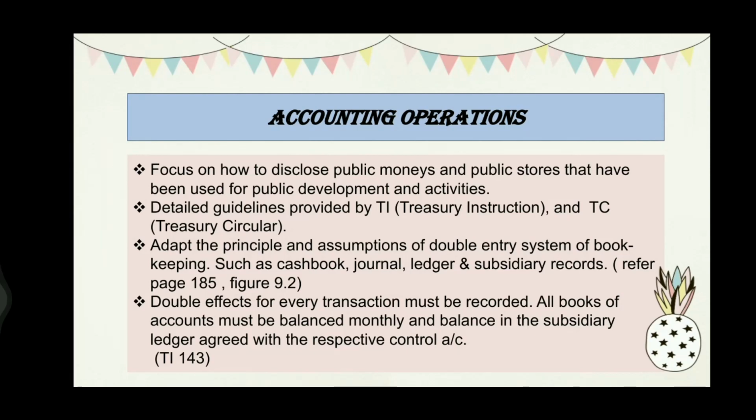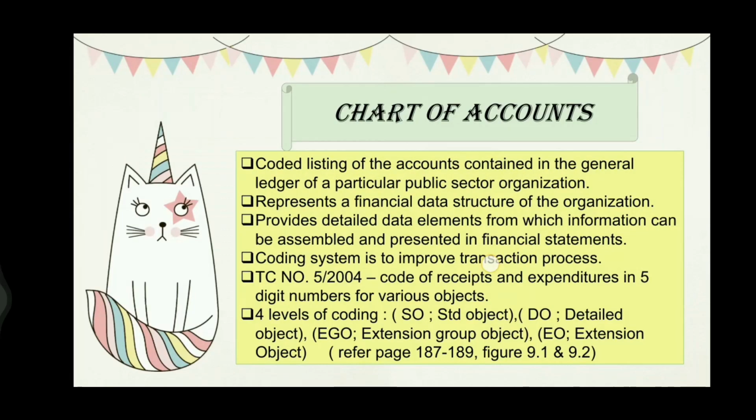Double effects for every transaction must be recorded. All books of account must be balanced monthly and balanced in the subsidiary ledger agreed with the respective control account. TI 143. Proceed to chart of accounts.